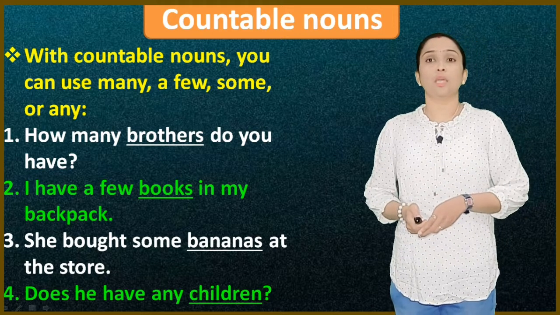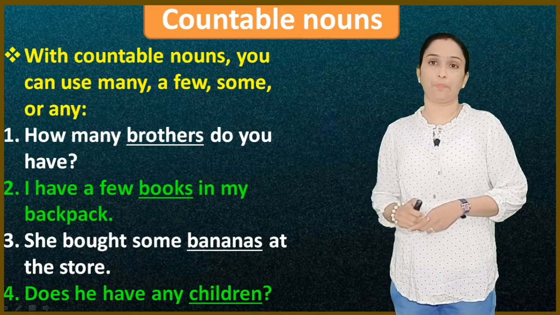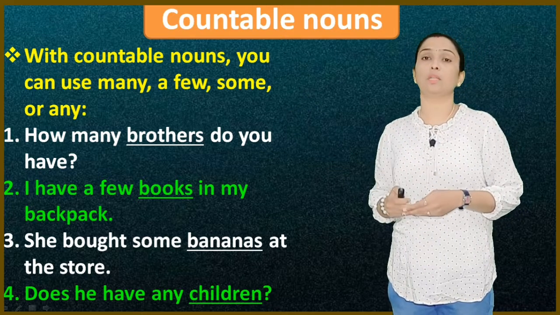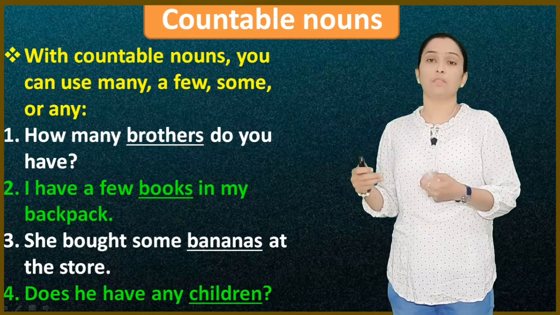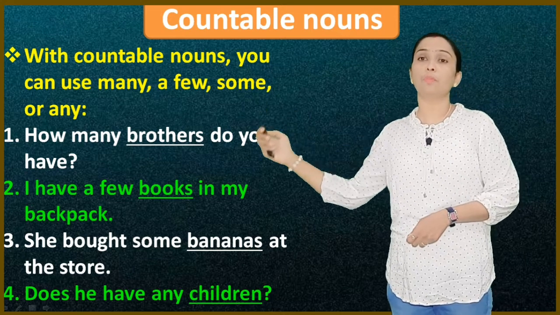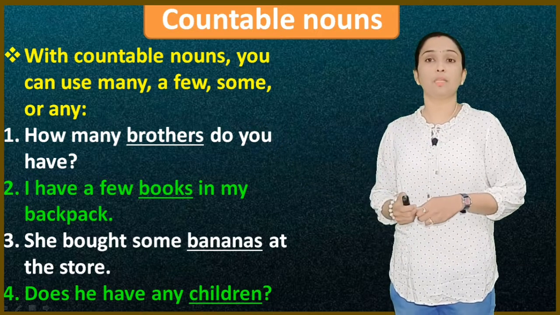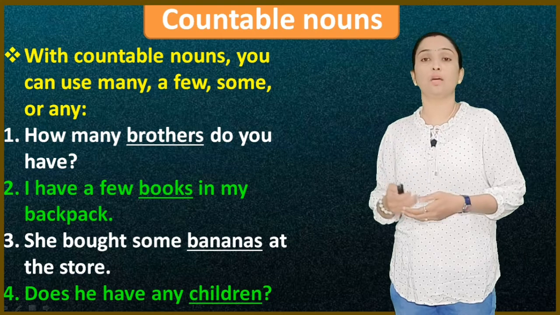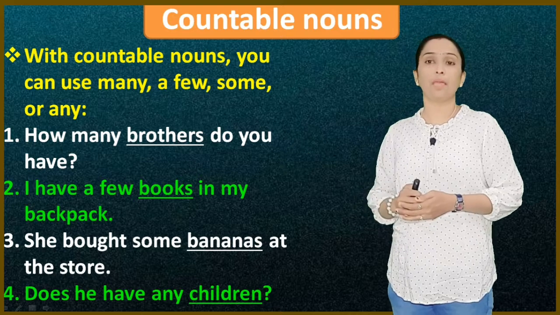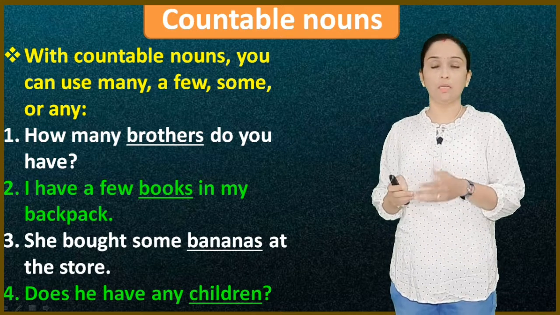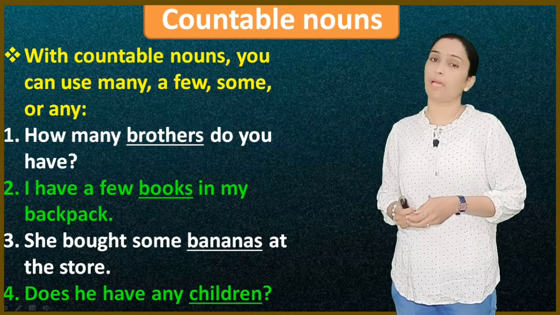With the countable nouns you can use many, a few, some or any. These quantifiers we can use. For example, how many brothers do you have? Here brothers is a countable noun, and you have to ask about the countable noun like this: how many brothers do you have? I have a few books in my backpack. Here books is a countable noun, and if you want to tell about the books, you say: I have a few books in my backpack.